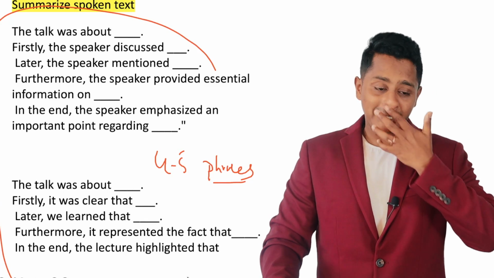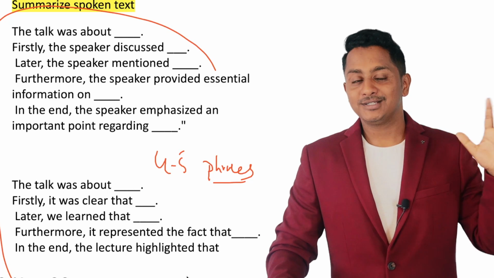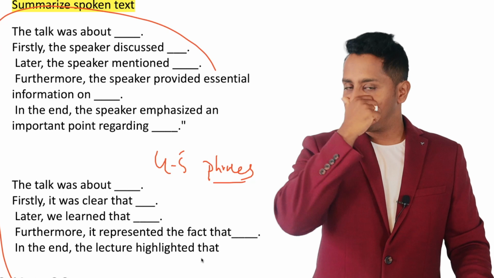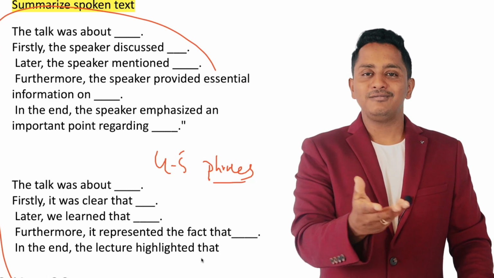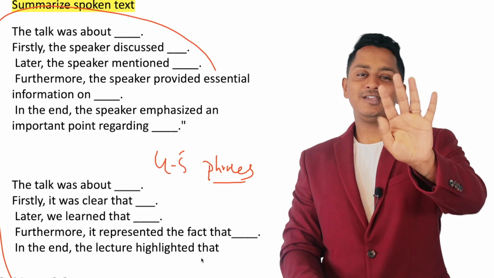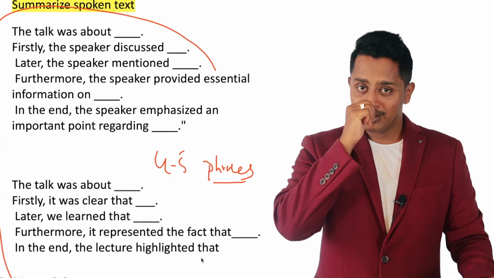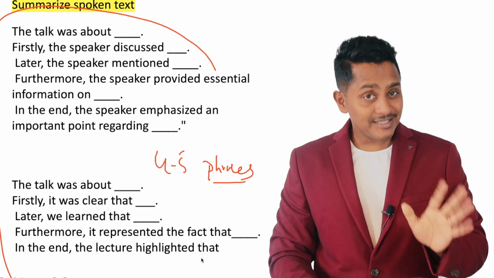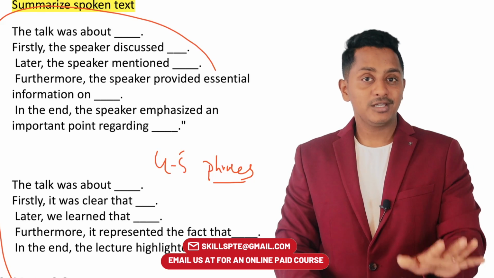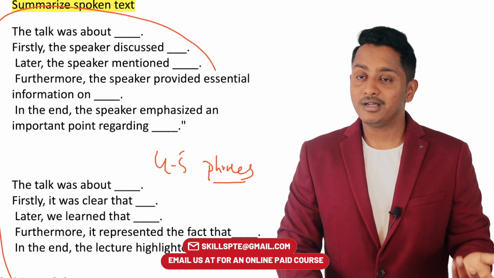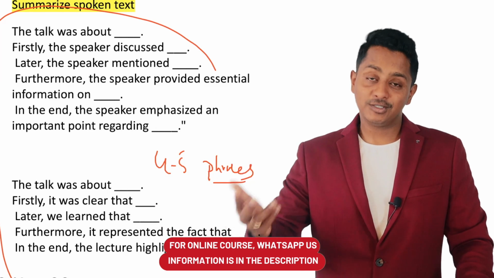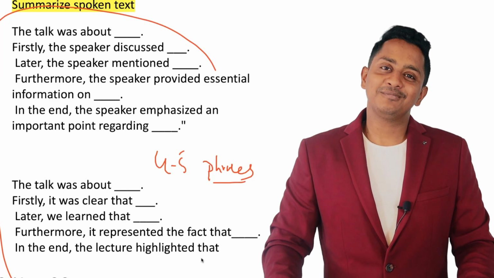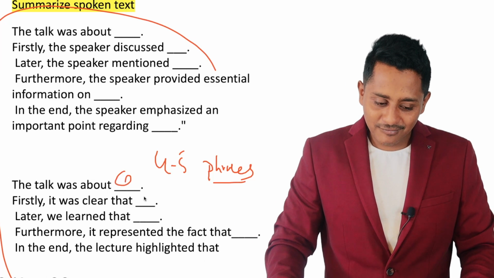we follow a different template. Here the templates that don't work are the ones that have very lengthy sentences. A 55 words template only covers, let's say, 50 to 70 words you need to write. That means you're writing 5 or 6 words. It's not going to work. You may still get marks in writing, listening definitely will go down. Avoid using such templates. Understand, I'm hinting you about the templates that actually work and do not work. Those templates that do not work, lengthy templates, avoid using them, and avoid writing one keyword.